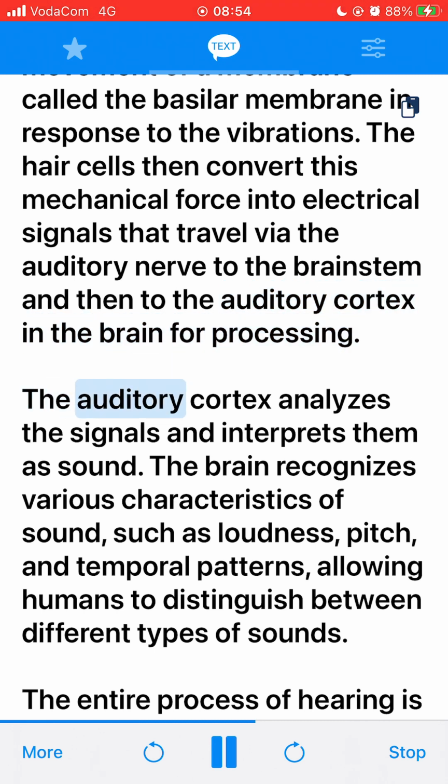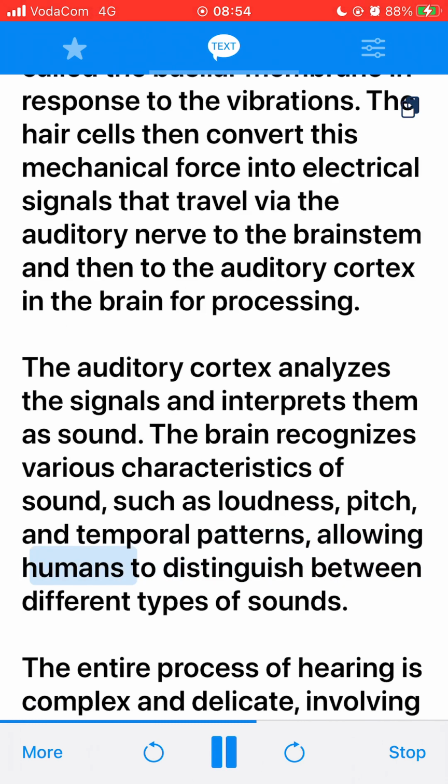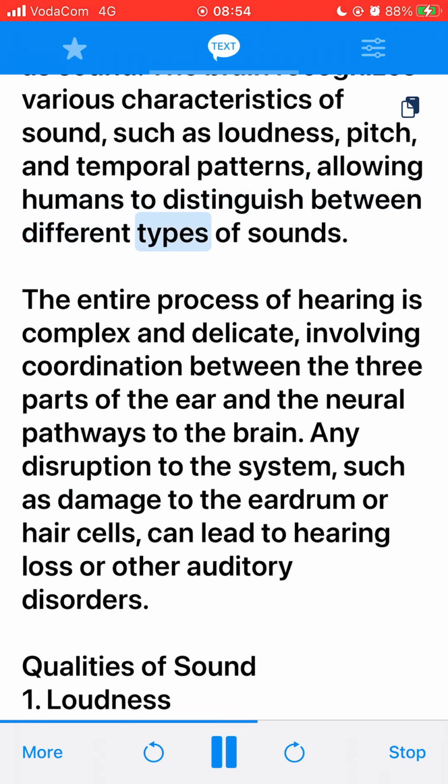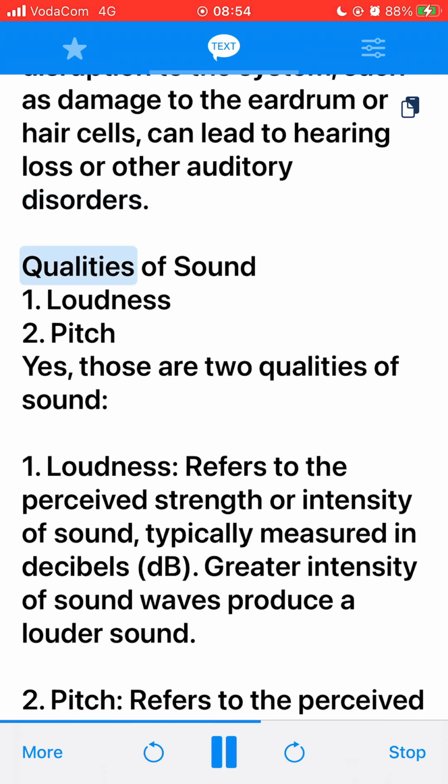The auditory cortex analyzes the signals and interprets them as sound. The brain recognizes various characteristics of sound, such as loudness, pitch, and temporal patterns, allowing humans to distinguish between different types of sounds. The entire process of hearing is complex and delicate, involving coordination between the three parts of the ear and the neural pathways to the brain. Any disruption to the system, such as damage to the eardrum or hair cells, can lead to hearing loss or other auditory disorders. Qualities of sound.